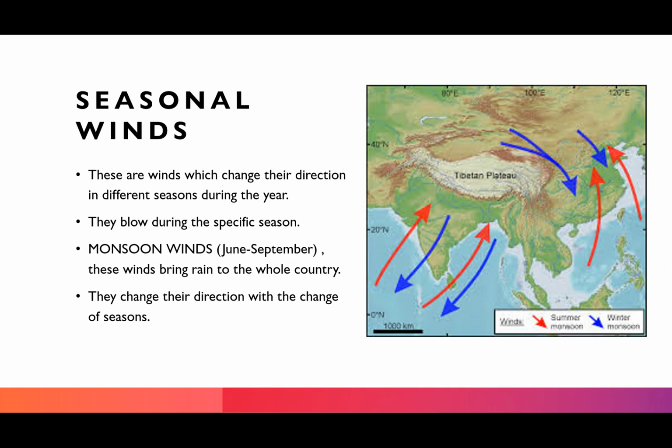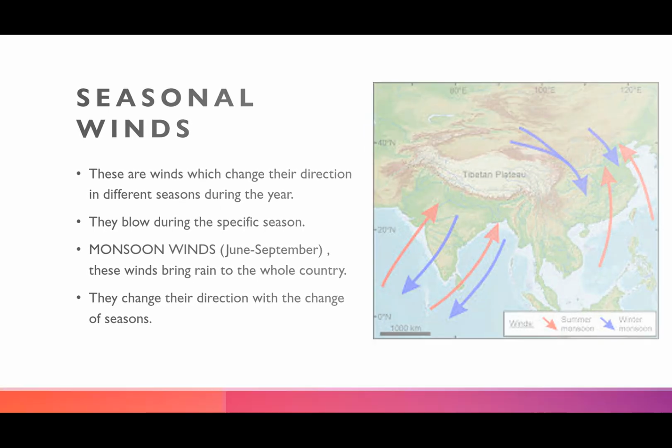In fact, there is so much to be taught about these winds, but because you're in grade 7 right now, I will not go beyond this. There is something called the Coriolis effect, which explains why these winds change their direction in the northern and southern hemisphere. I will leave that for grade 8. So just try to understand the first diagram, which I just showed you.